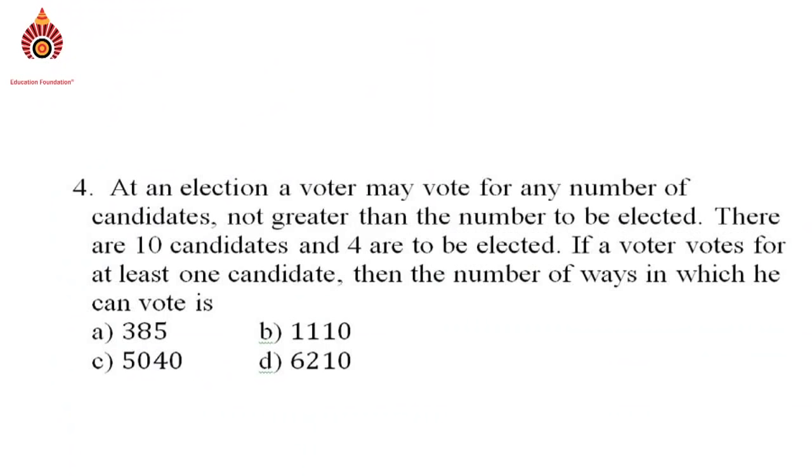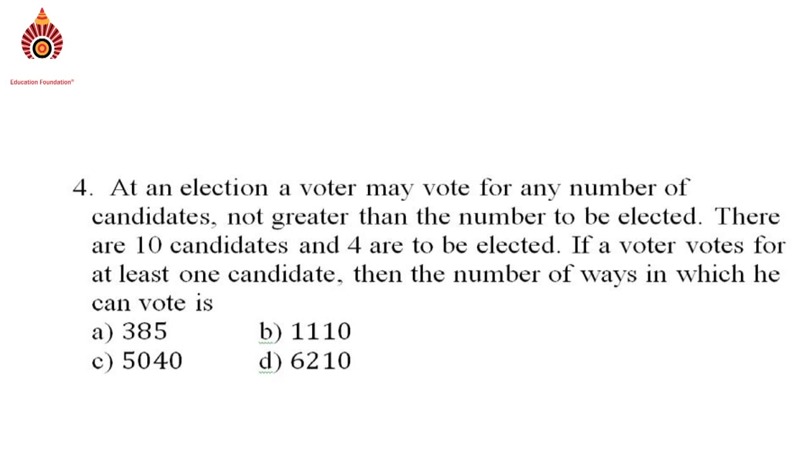See the next question. At an election, a voter may vote for any number of candidates not greater than the number to be elected.